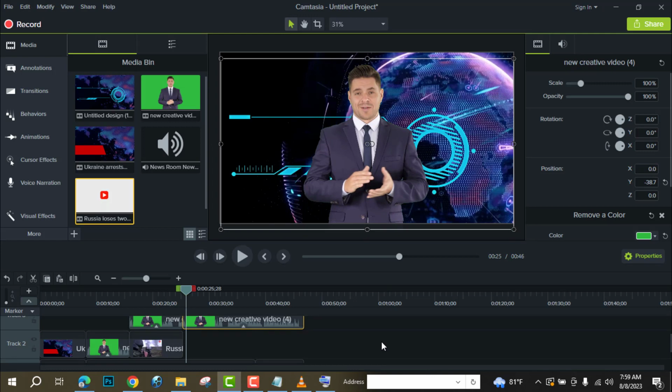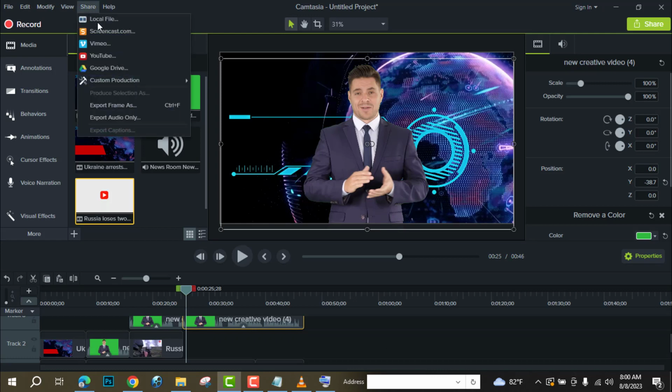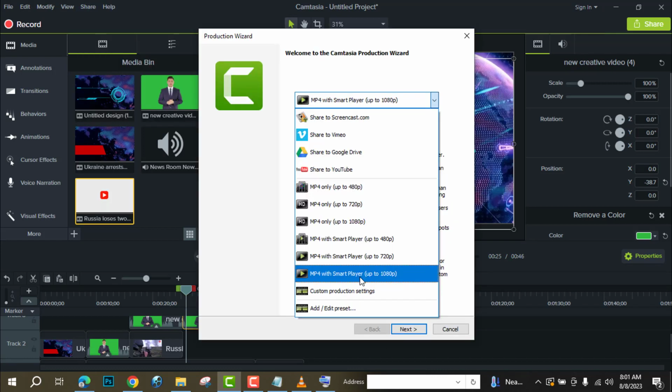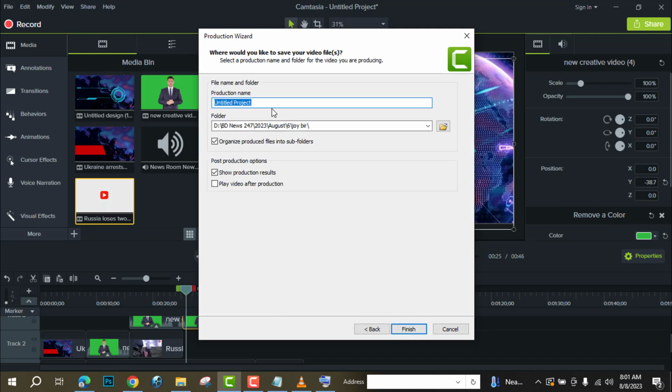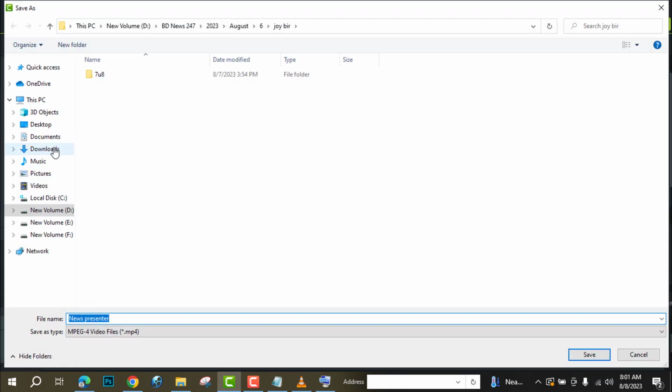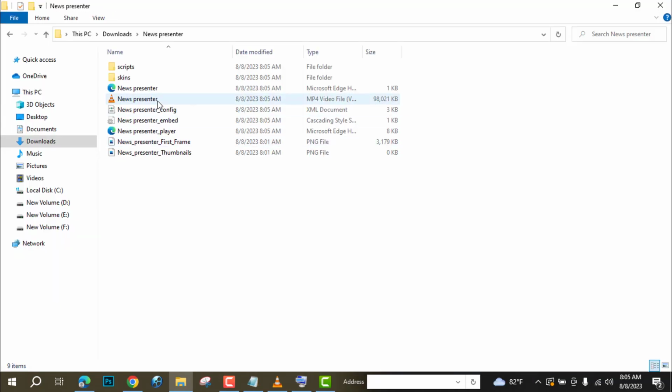You will do the rest like this way. You can download as much video from YouTube and use them in 8 to 10 seconds intervals. Use 8 to 10 seconds of a video, then add an image or anything else, then again use 8 to 10 seconds of a video. Like this way, you can complete a full video by using YouTube video. So I am going to render it. I am keeping it 1080 pixel. Then next, give it a name, select the folder and now finish. So our video is ready.